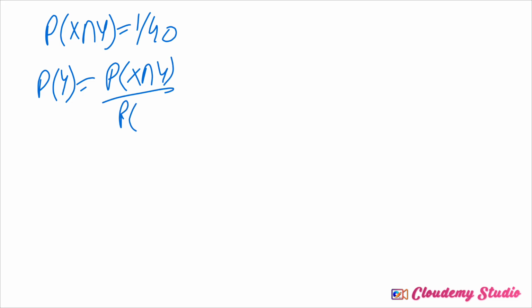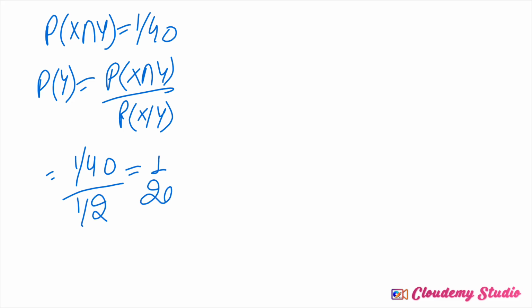Then the probability of Y will be that if Y qualified, then X and Y both qualified, that probability divided by X qualified when Y also qualified. So this will be 1 by 40 and this will be 1 by 2. So the Y probability comes to 1 by 20.